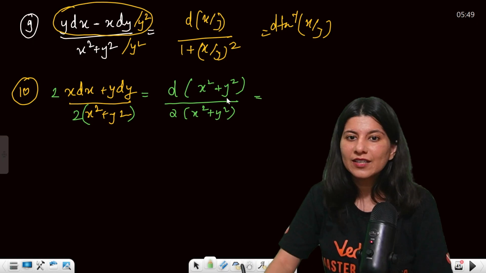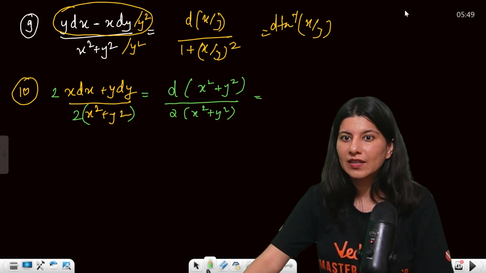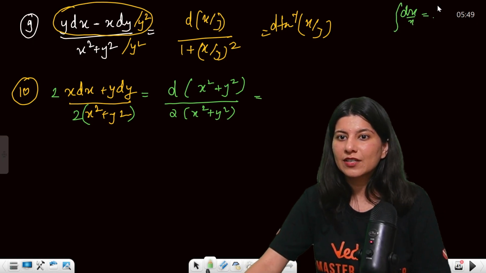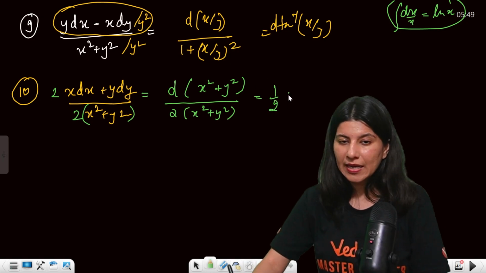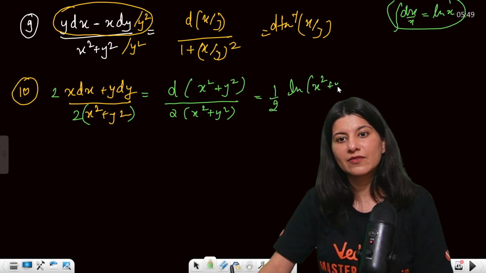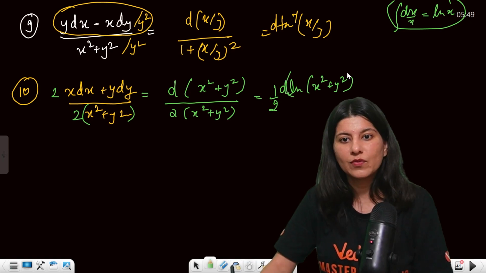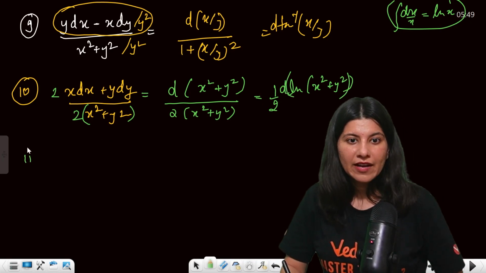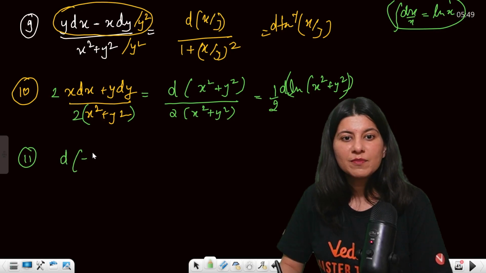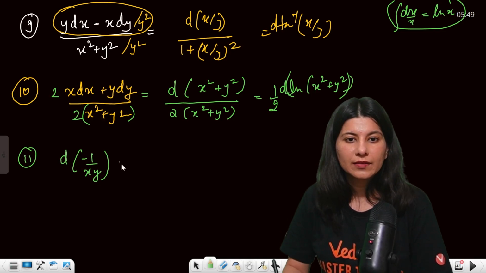Now again, can you see d of something upon something? Integration of dx by x, right? This is log x. So 1 by 2 will be kept, log of x square plus y square. Let's not forget d over here. Okay, then we have 11th, d of minus 1 upon xy.